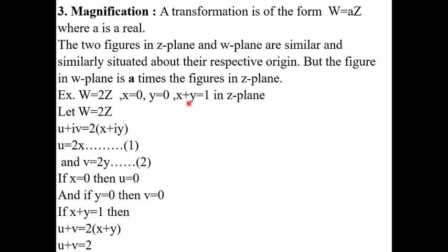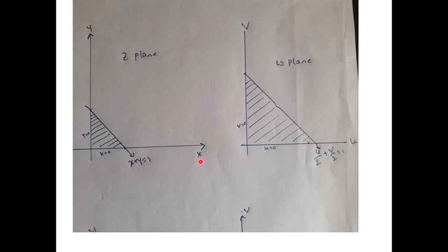And one more is X plus Y is equal to 1. What does that mean? It is a straight line. The X intercept is X equal to 1, the Y intercept is Y equal to 1. Now join them, this is the straight line. This line represents X plus Y is equal to 1. Now this is the given region, or this is the image. The image is like a triangle. So this is the Z plane.